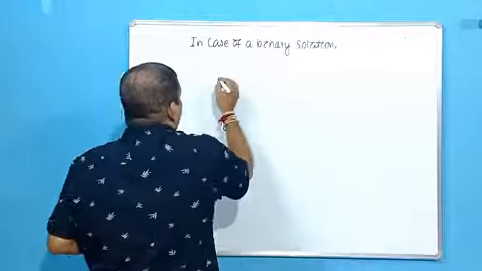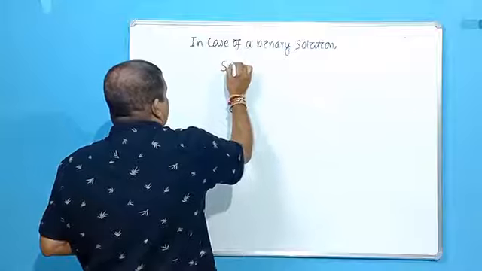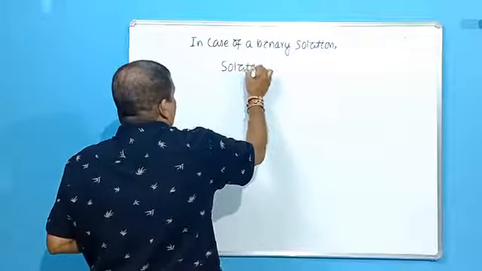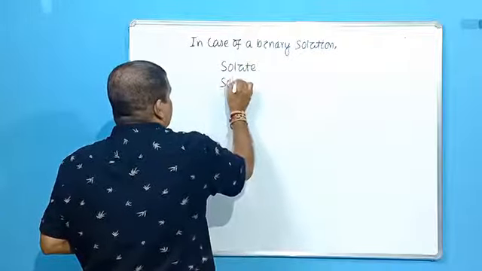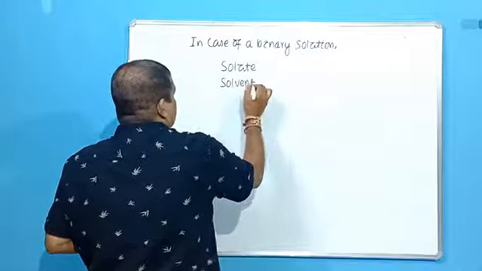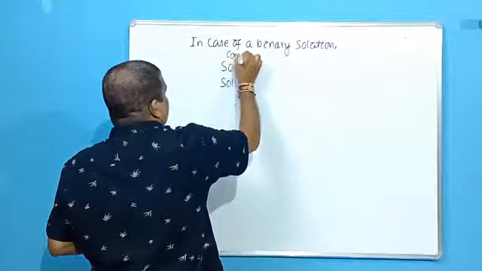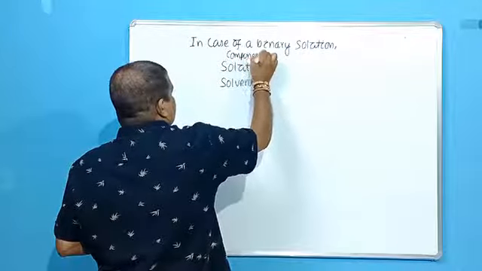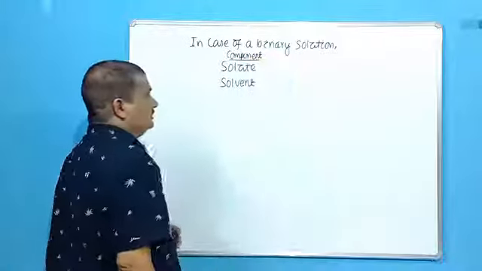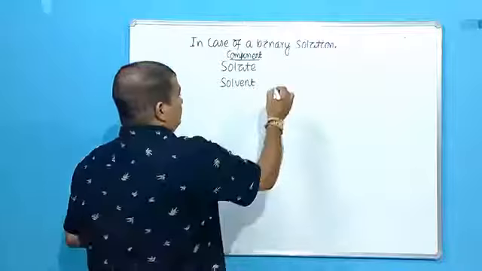What are the two components? Solute and solvent.